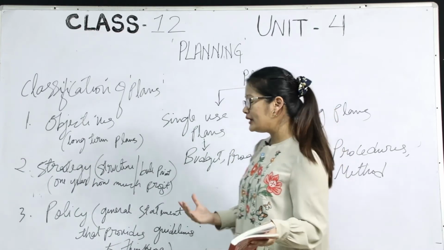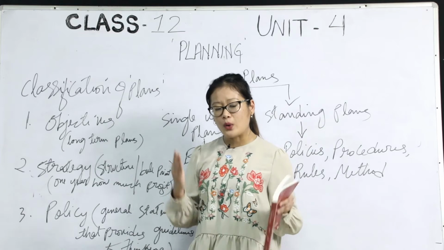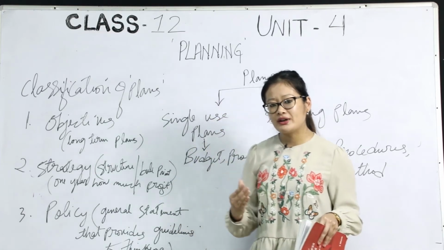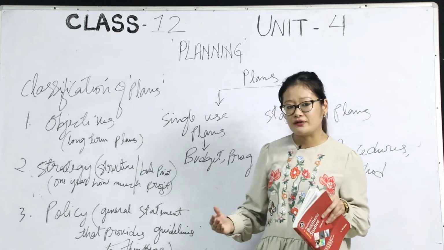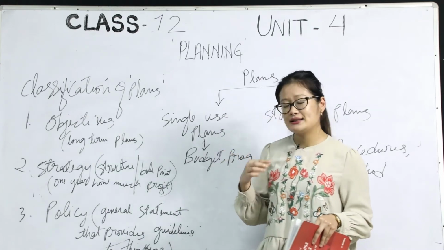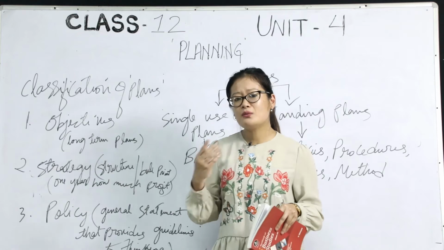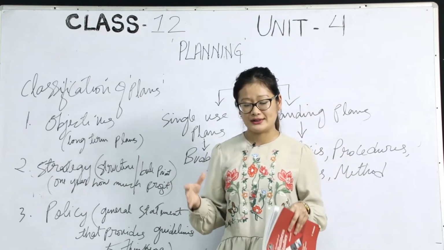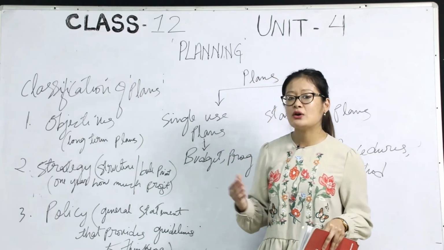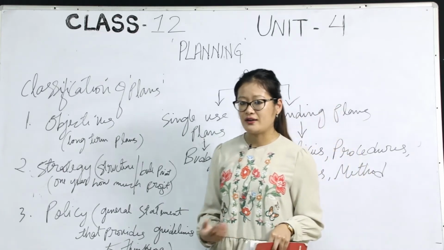So it's like in 1 year, how much profit the company, the business enterprises, are able to achieve. They'll analyze and have a strategy for how much the organization is able to achieve, in the sense of the objective, in a 1 year period of time. Whatever objective they have planned.